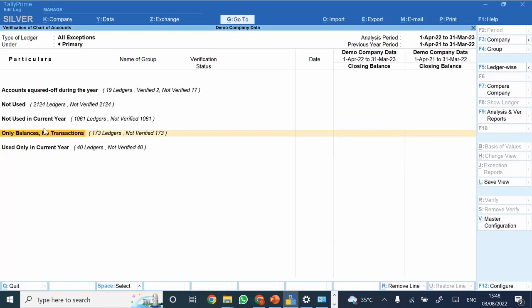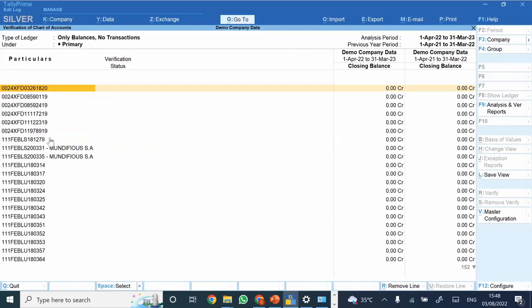Now see, there is one option here, only balances, no transactions. So let us press enter on the same.